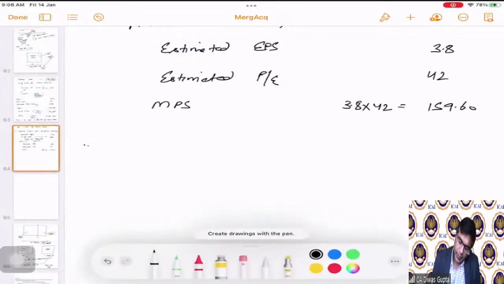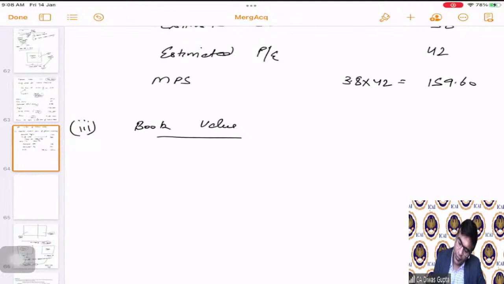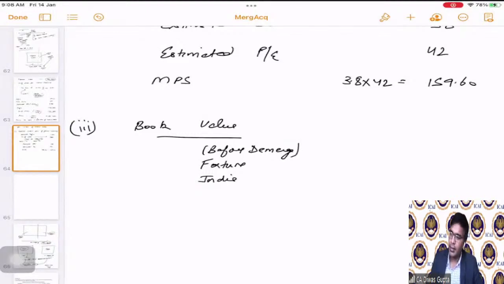Now the third part, book value. So first of all, I am putting Fortune India, this is before demerger. Then I am putting Fortune Pharma.